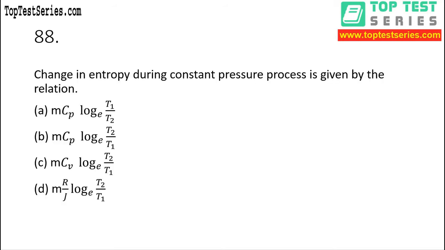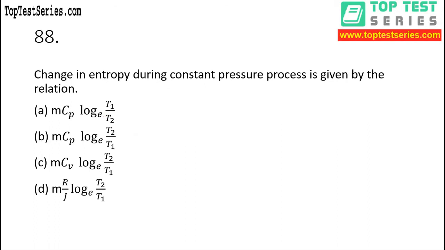Now another amazing question I got, and very often I have seen this type of problem in PSUs. So what have we been given in this question, let's see. Change in entropy during a constant pressure process is given by the relation m Cp log e, this is natural log, T1 by T2. Whenever we are seeing log e, that is natural log. If it is base 10, that is not natural log, it is simple log, right? So we have two logs, natural log and simple log, right?